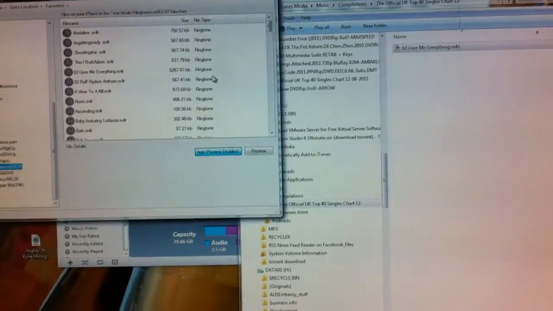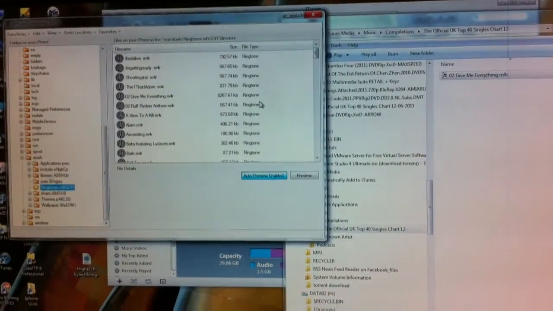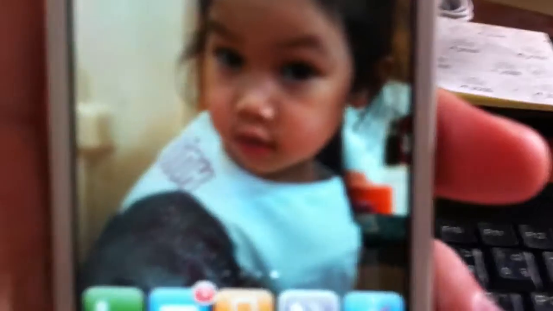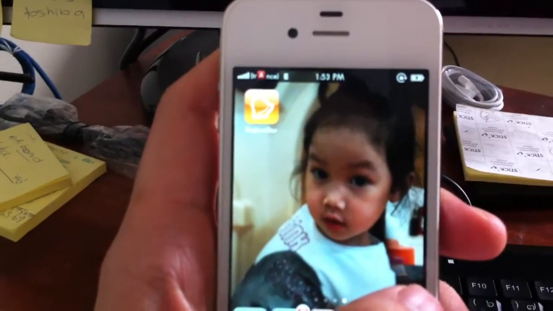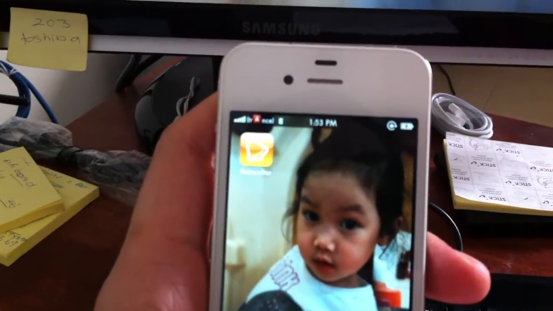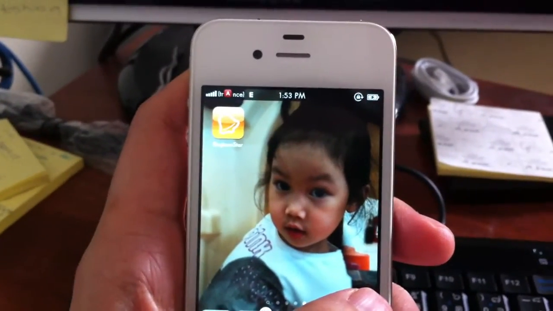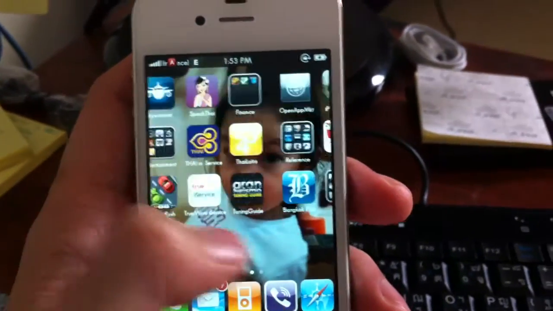Okay, Dad, this is the third method. Firstly, you have to download this application called Ringtone Star. Oops, it's getting a bit fuzzy, sorry. Okay, Ringtone Star. Yeah, the Ringtone Star application. You can download it through Instaurus.